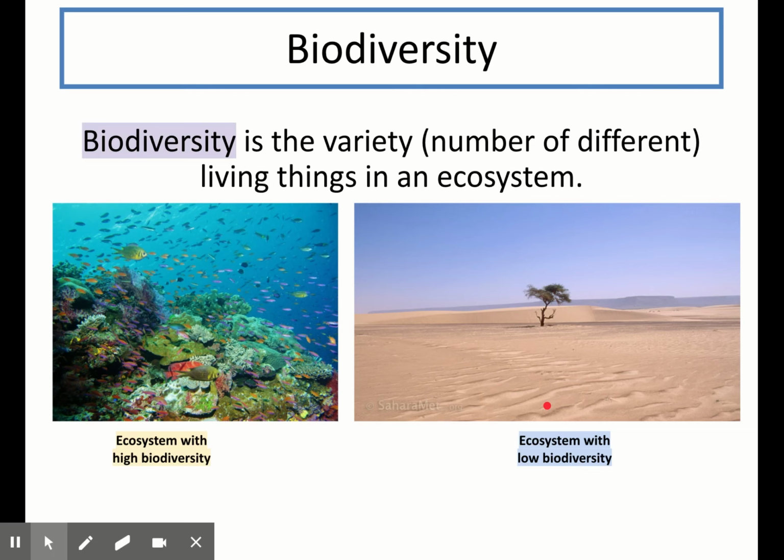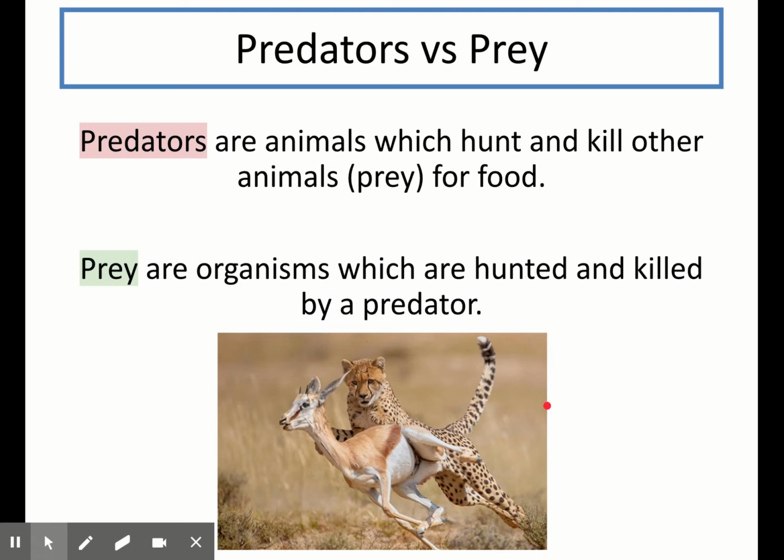Our final couple of definitions before we try our first set of questions is the difference between predators and prey. Now, if I gave you two animals, like the cheetah and the gazelle here, and asked you to name which was a predator and which was the prey, you would probably be able to do that quite easily. However, it's more difficult to explain the definition if asked. So a predator is an animal which hunts and kills other animals, or prey, for food, like this cheetah in the example. Whereas a prey is an organism which is hunted and killed by a predator. So in this case, the gazelle is a prey as it's being hunted and killed by the predator, the cheetah in this example.